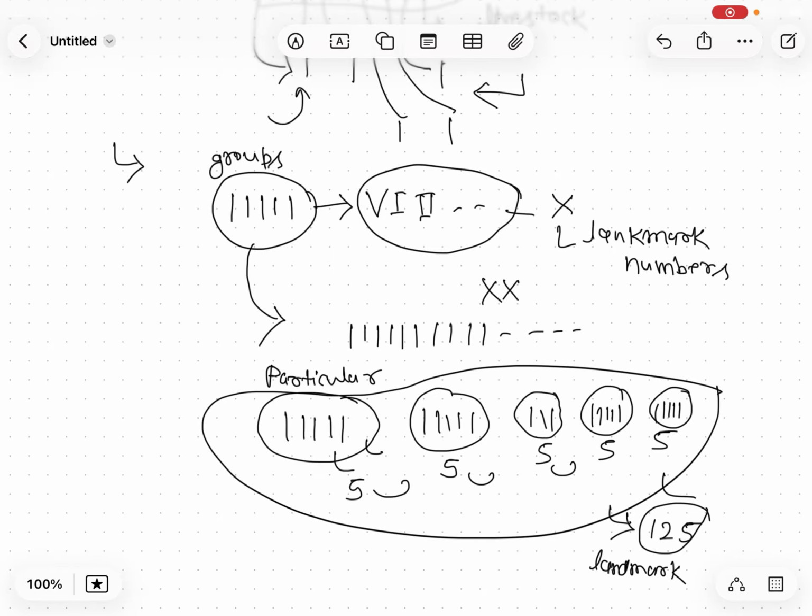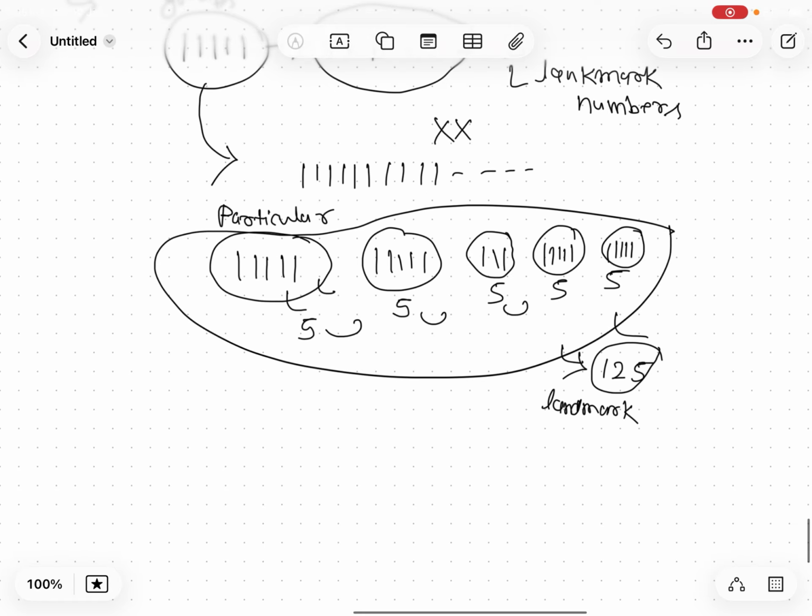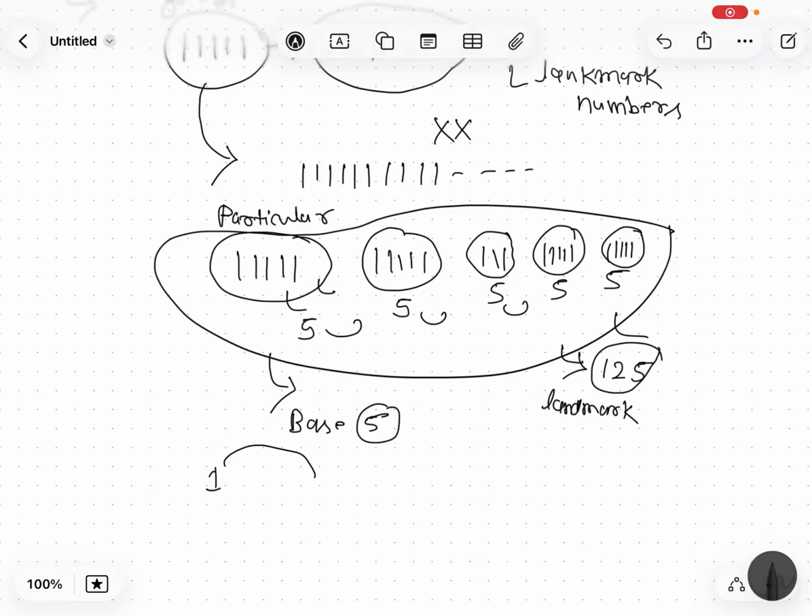So if you are grouping them in this manner, then this number system is known as the base 5 number system. In any base n number system, let's say you want to develop a base n number system, this is your first landmark number, then another would be n, and the next one would be n square, that is the next landmark number.